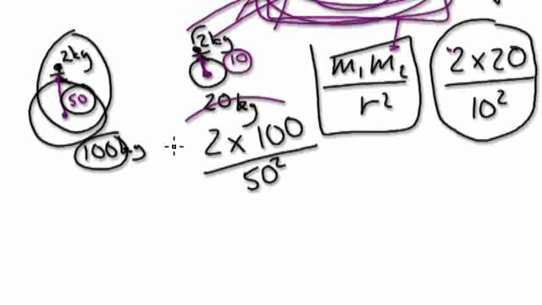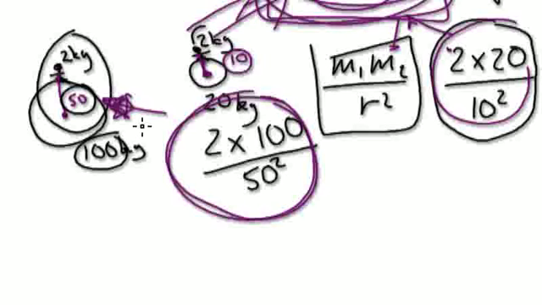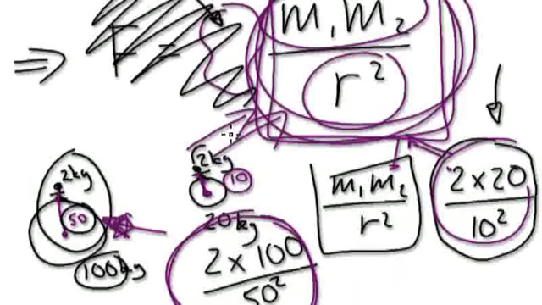If you get a calculator and work this whole number out and this whole number out here, this system here is bigger than this system here. So what that means is gravity on Earth is bigger than gravity on the Moon. It's because the mass of the moon is smaller, so the gravity is weaker.